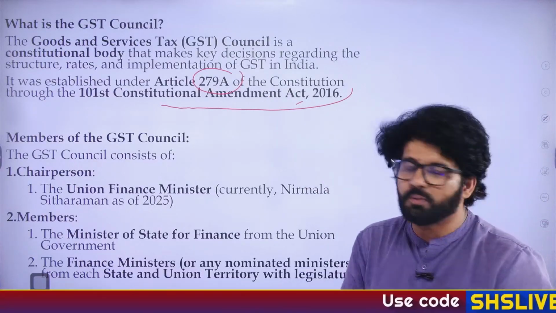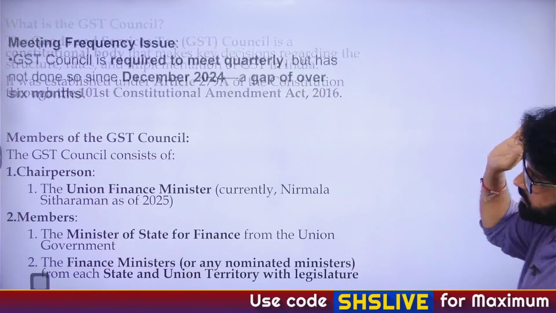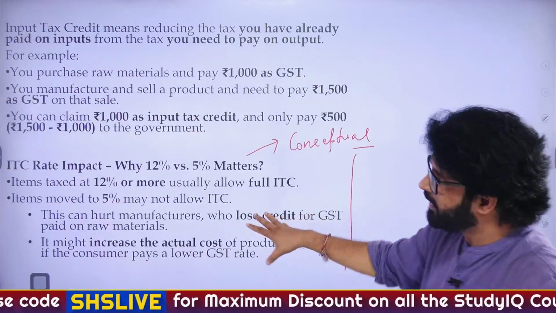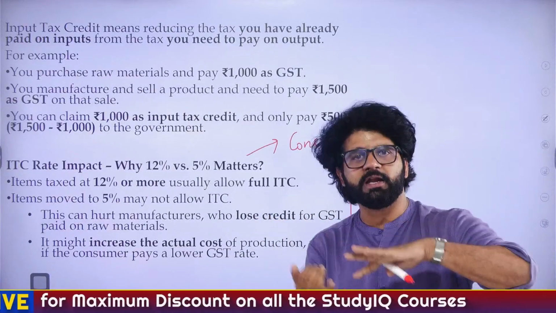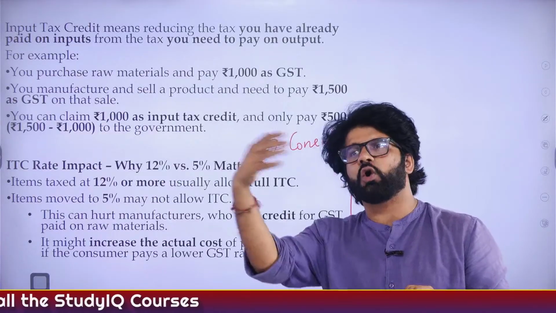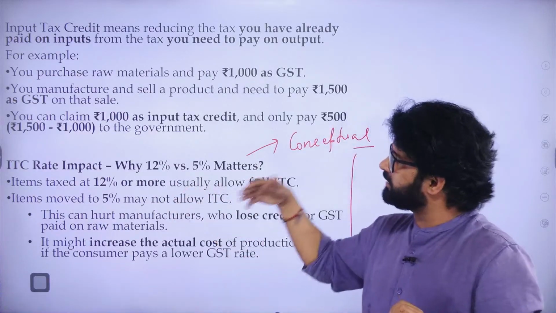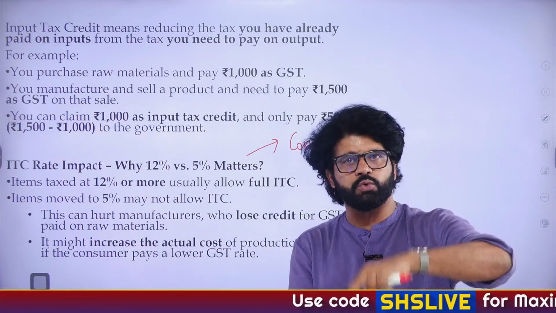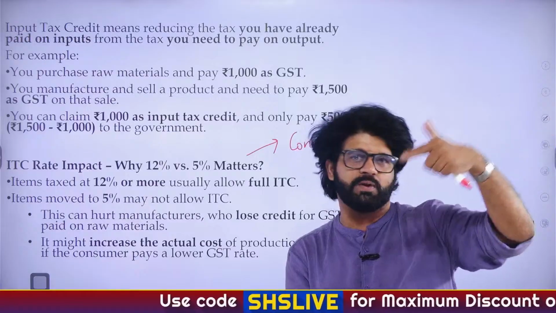Please explain again. Oh my God. So what I am saying, Mamta, is that the goods which are under 5% tax slab, most of them are not eligible for input tax credit. So what will happen? Their cost of production will increase. So there is a chance that prices of those goods will increase because they have to pay GST twice, both at input side as well as output side.